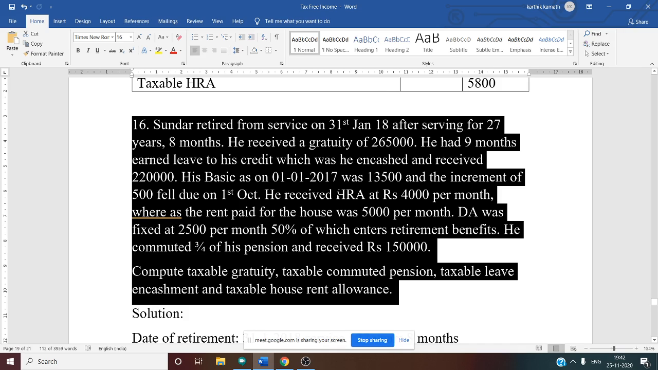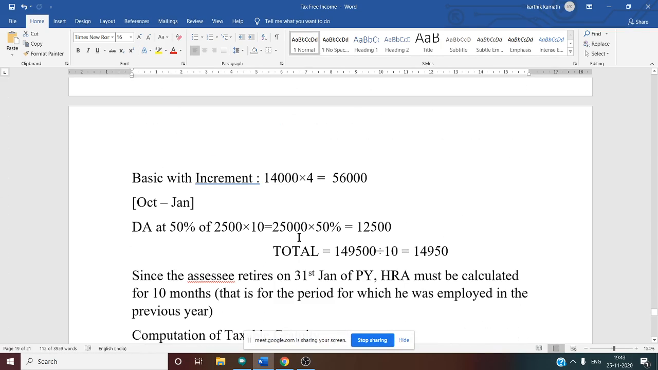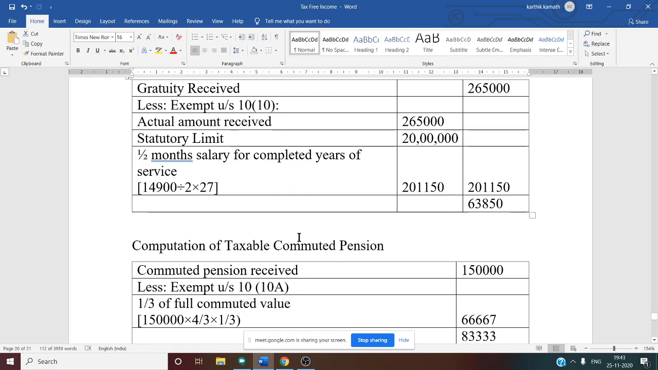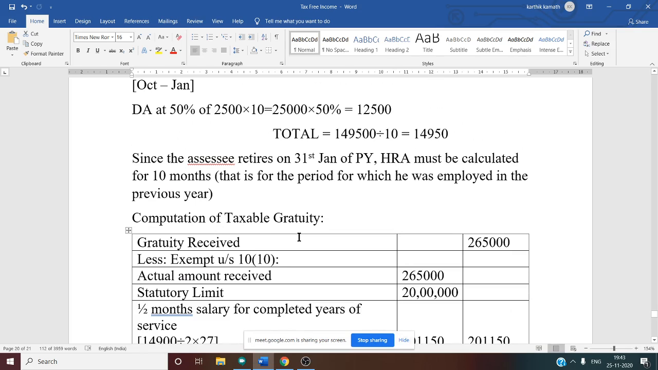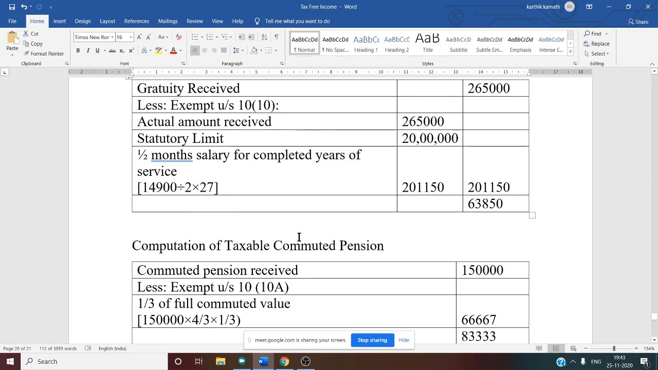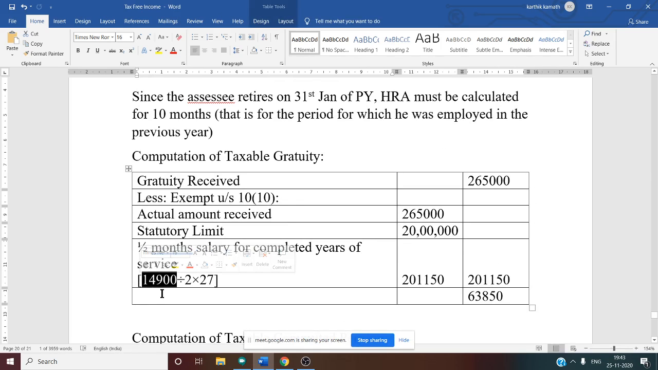14,000, that is 13,500 plus 500. And when not covered, salary means only basic. But here DA also enters, they say. So what do we have to do? 2,500 is per month. We want 50%, right? 2,500 into 50%. What is the answer? 1,250. Yes, 1,250.